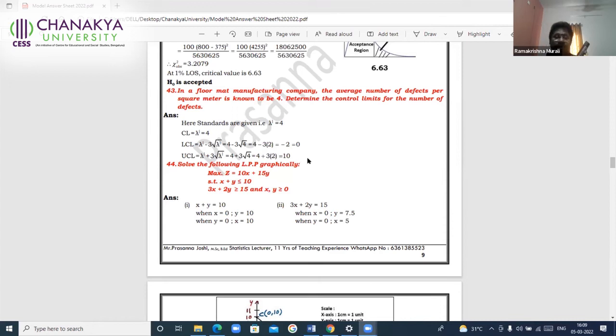And do not waste your time. I don't get the graph sheet, I'll do it in the answer sheet only, drawing the chart. Instead of that, you can answer one question more than required. So be very specific about what is asked and what you need to answer. Determine the control limits. Nowhere is it specified to draw the control chart. Only when you are asked to draw the control chart do you require 3 lines. Otherwise, it is not required. Here you are asked to find only the control limits. For that, you write the formula and substitute, and you'll get complete 5 marks.